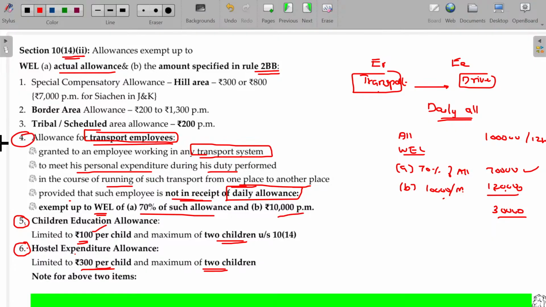These are the 4 items you have to keep in your mind. What are they? Children education, hostel, transport, and transport implies allowances. Among the 4, only one will be exempted under both the tax regimes, which is nothing but transport allowances for the blind, deaf and dumb, and physically challenged. Okay, orthopedically challenged. Right. Hope you'll be now able to understand.